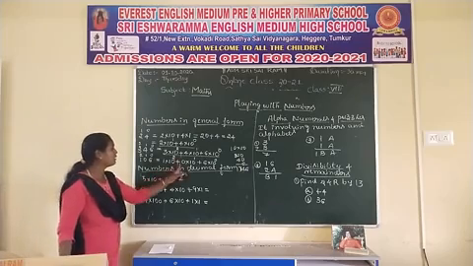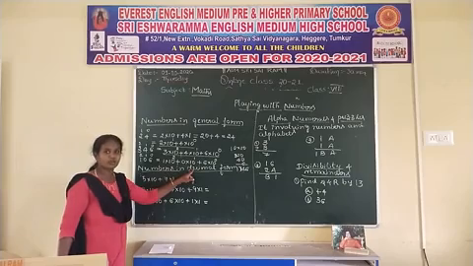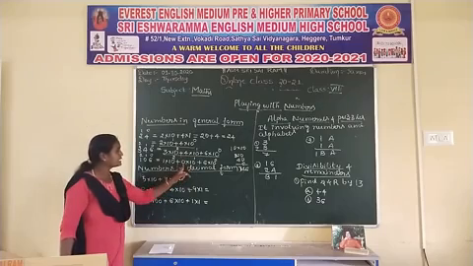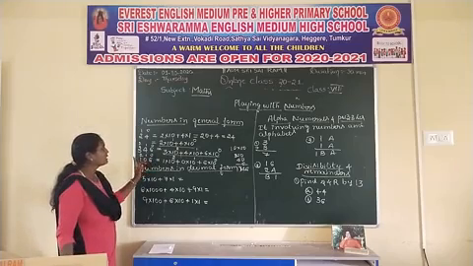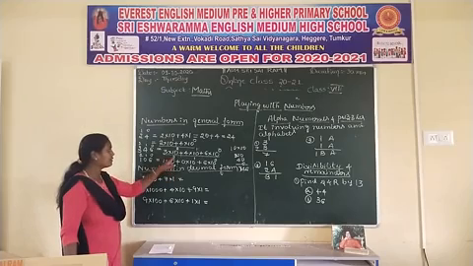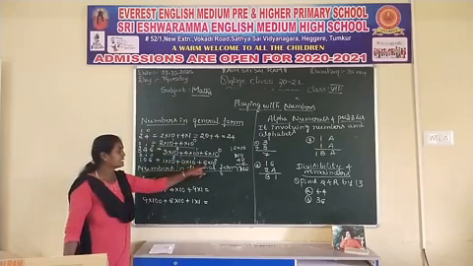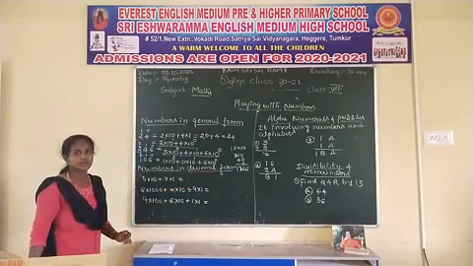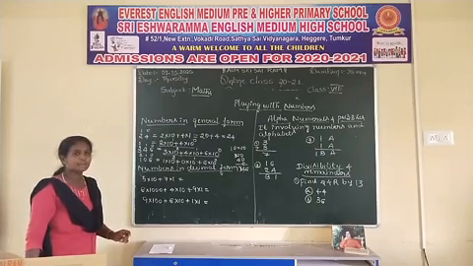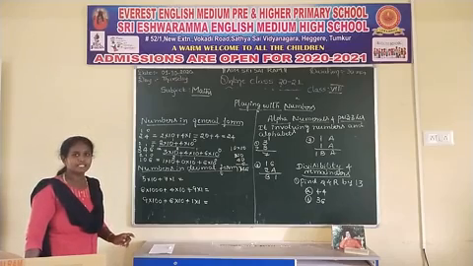See, you can write the whole thing as 0 because 0 multiplied by anything gives the product 0. Otherwise, you write 0 into 10 power 1. See, the general form of 106 is 1 into 10 power 2 plus 0 into 10 power 1 plus 6 into 10 power 0. Yes, is it clear? How to write the general form of a number.